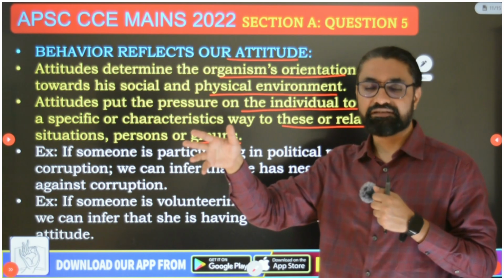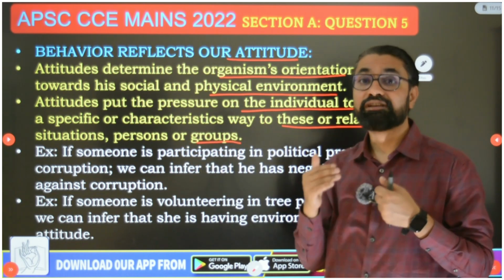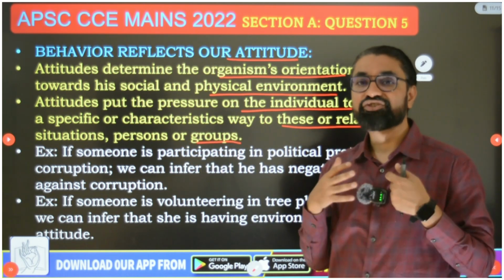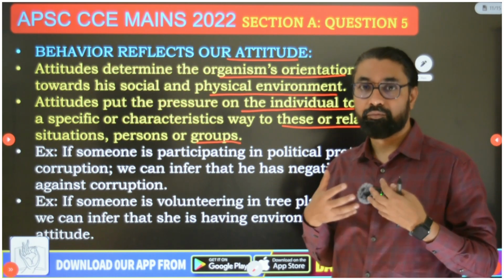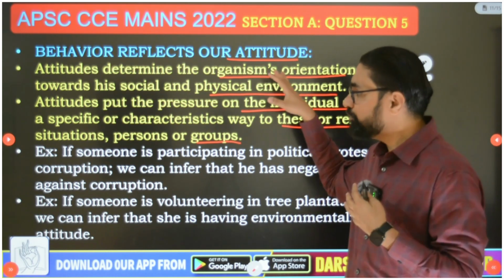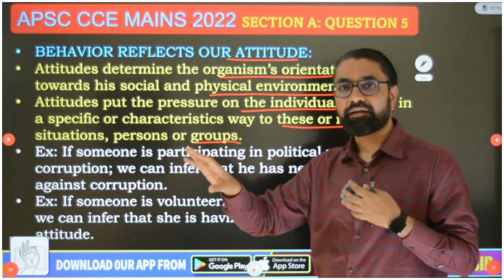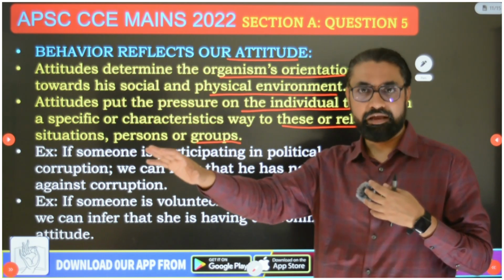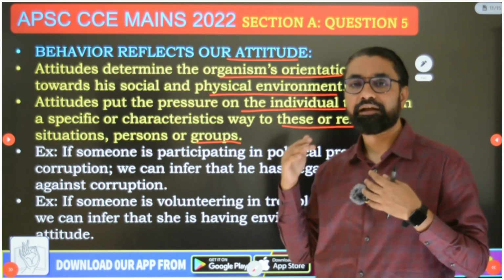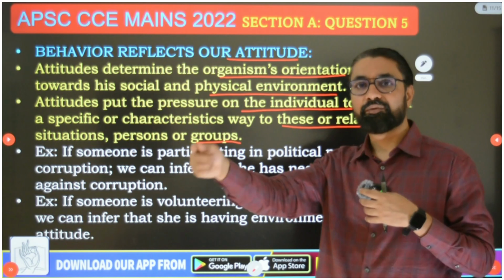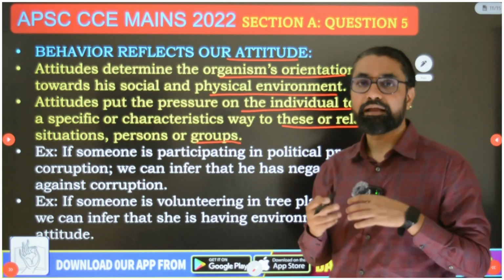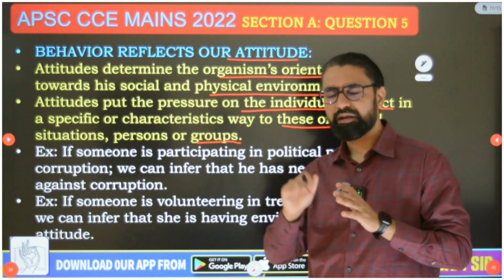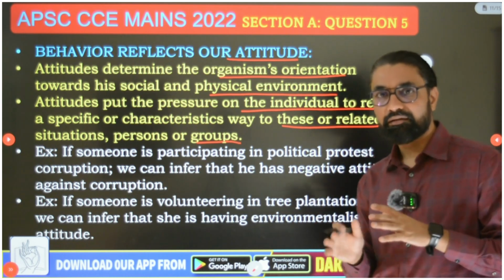Physical, non-physical, how to react to them, attitude decides, attitude guides, attitude shapes, attitude pushes us. Attitude exerts pressure on us to react, and that's why most of our behaviors are shaped and guided by attitudes. So from our behavior we can predict the underlying attitude. So yes, behavior reflects attitude. I agree. You explain this.